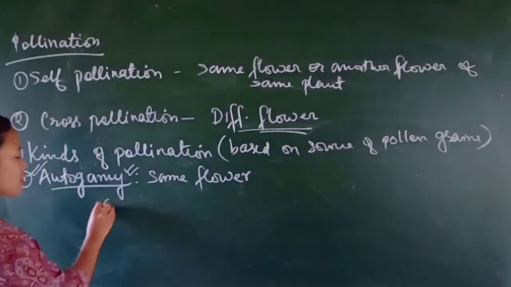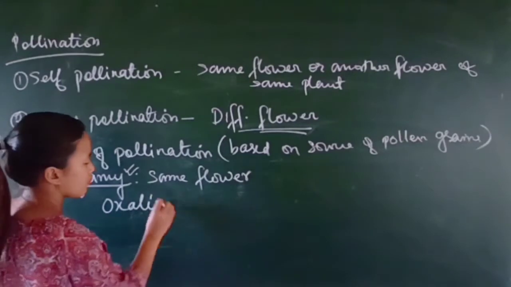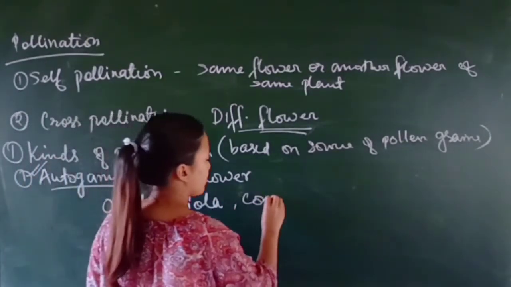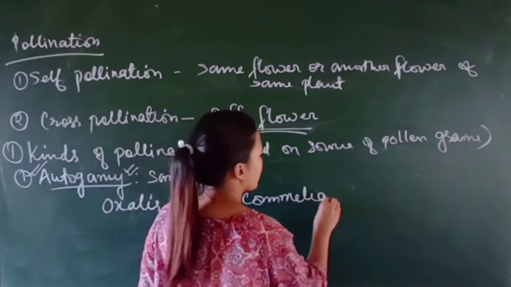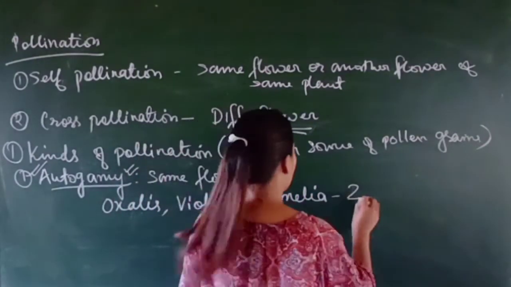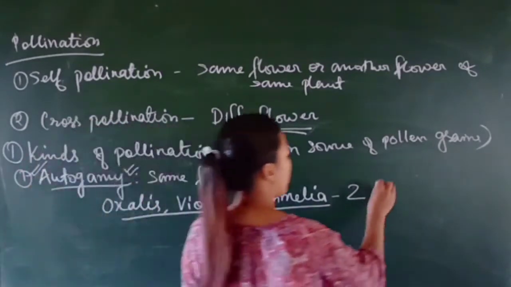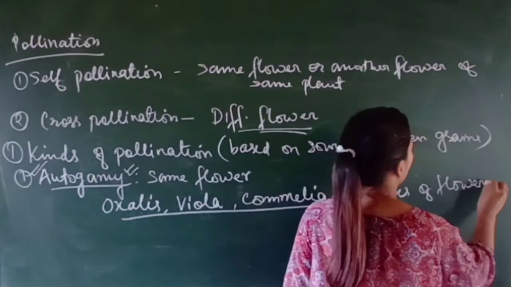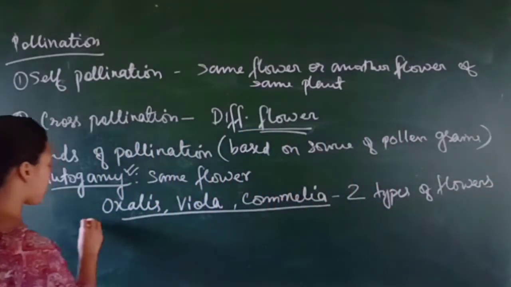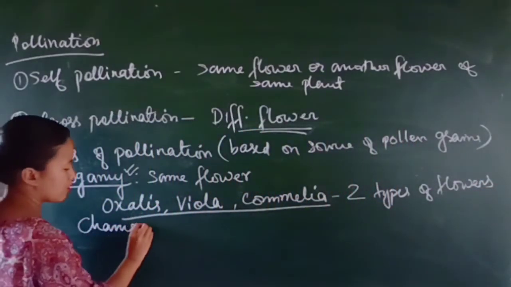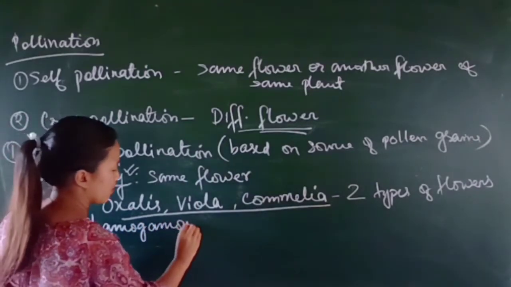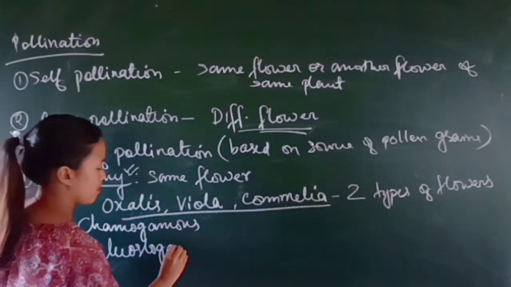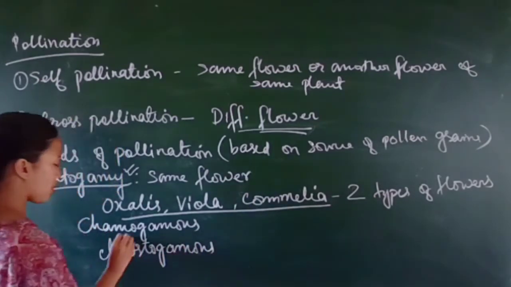Now some plants like oxalis, viola and commelina have two types of flowers, that is chasmogamous and cleistogamous flowers.